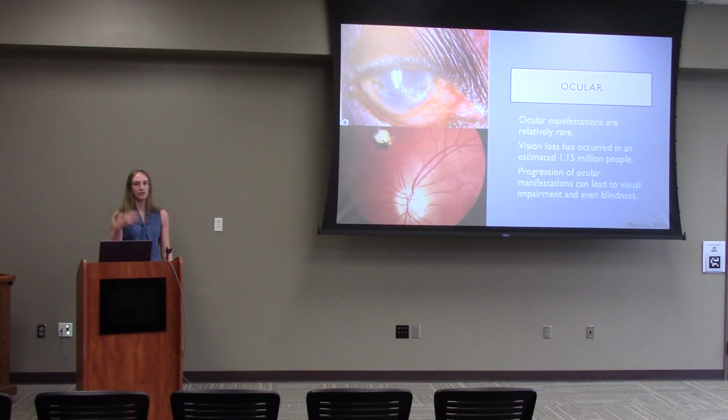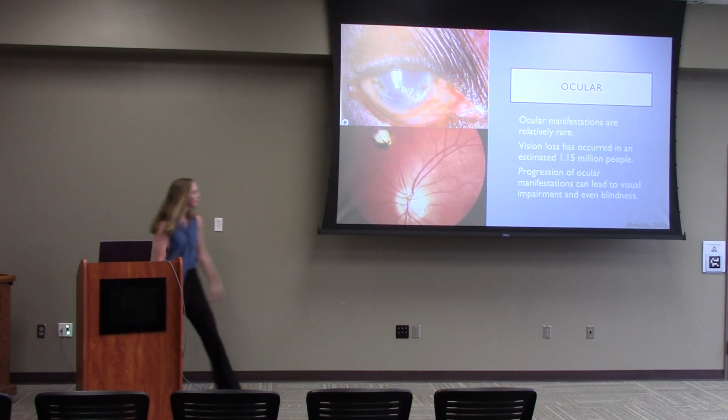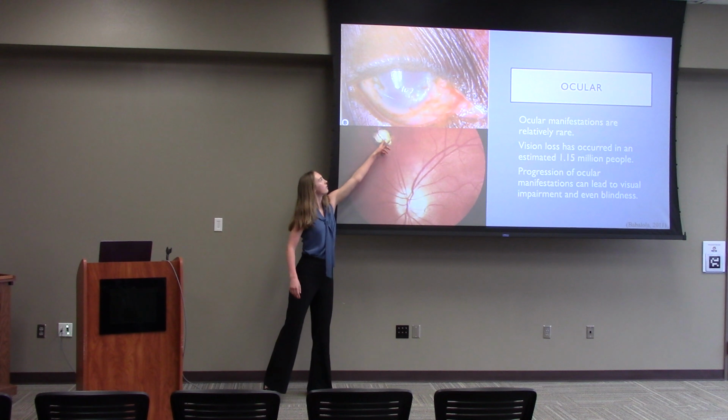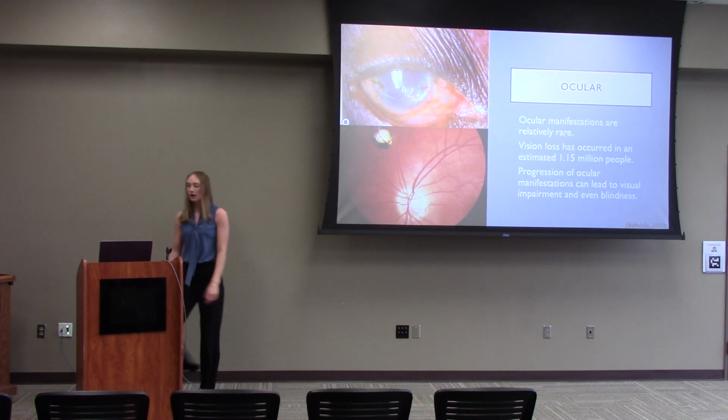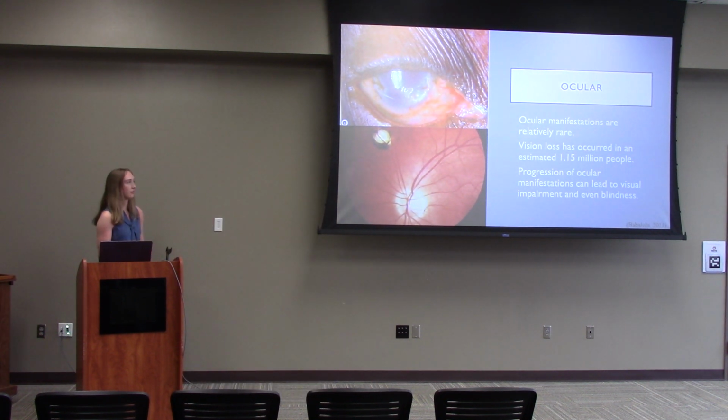And once these opacities are there, it is very hard to get rid of them, if not impossible. So the person is left blind for the rest of their life. And then at the bottom one, this little lesion right here was caused by the disease. It is not known if it was caused by the death of the microfilariae or the baby worms themselves, or an autoimmune reaction between the antigens of the parasitic worm and our photoreceptors in the back of the eye.